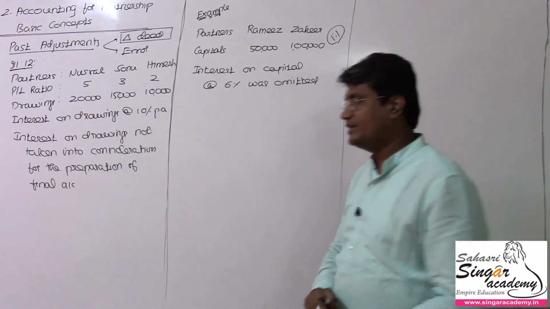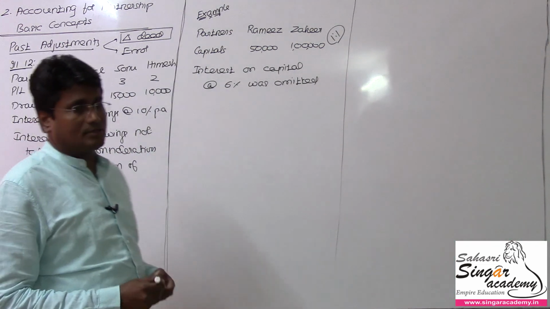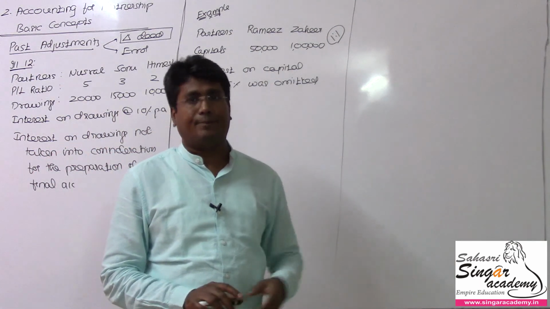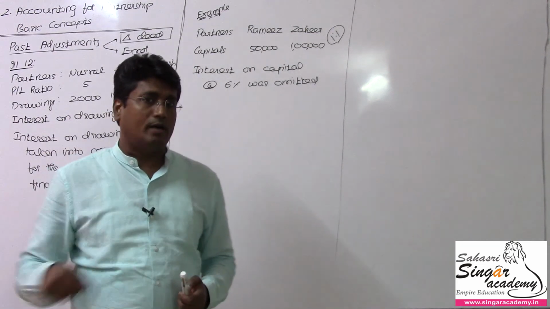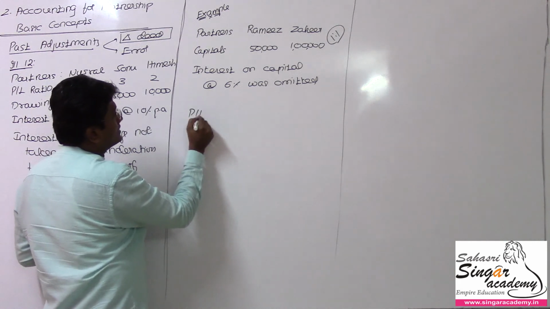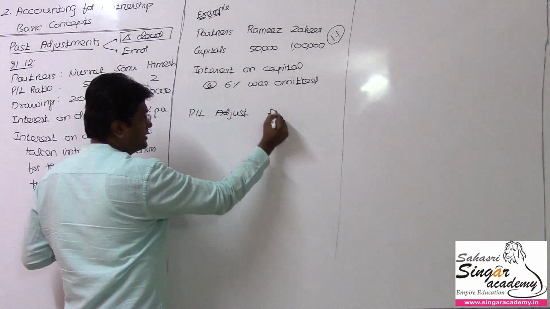Now how to rectify this? As it is not provided, now we have to provide. So interest on partners' capital should be provided and credited to their capital accounts. So it's a revenue to the partner, so we are crediting that. Through what? P&L adjustment account. So I am going to pass the journal entry this way. Profit and loss adjustment account, because it's just rectification of errors, I am adjusting that.